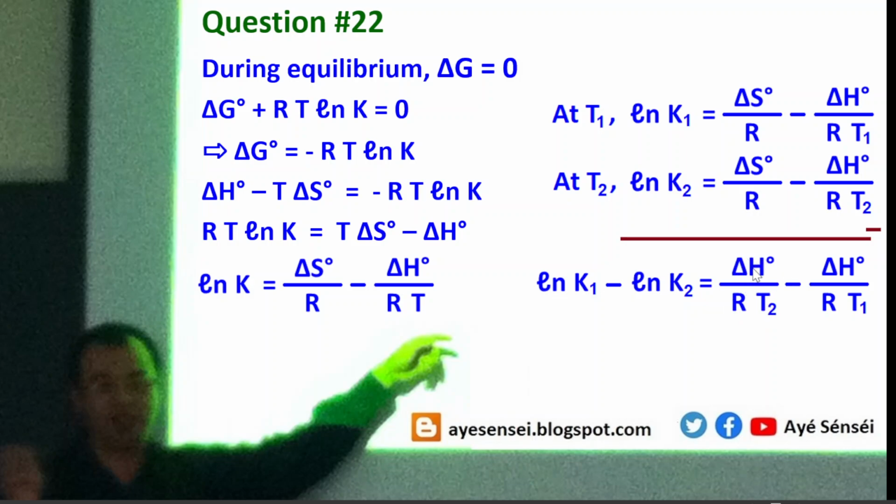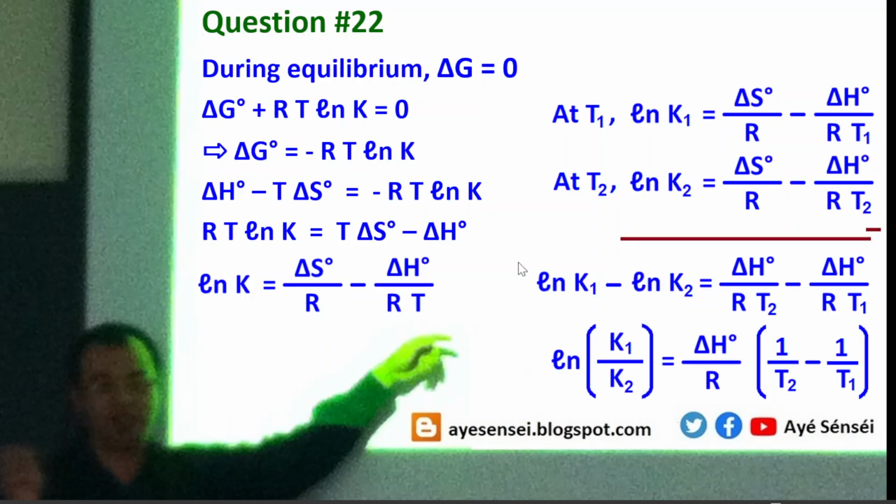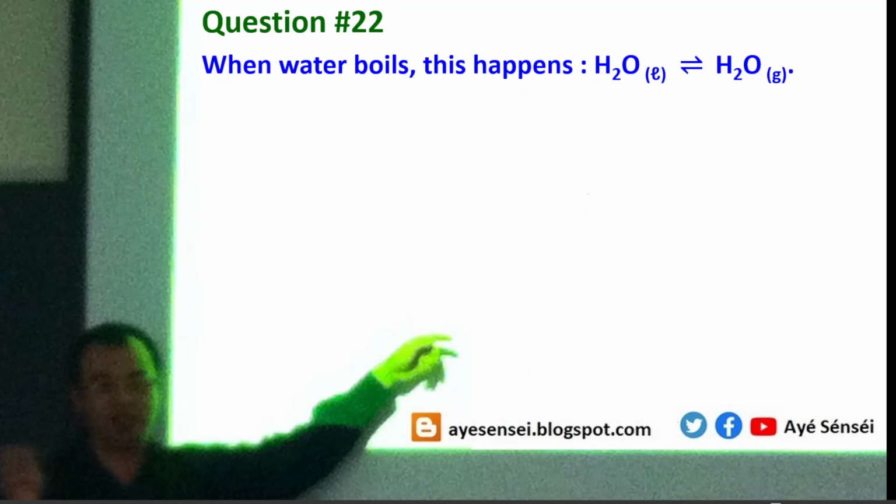Please pay attention that they have a common factor here, delta H over R, and then by applying the logarithmic property, we can get another correlation here. Okay, so let's save this correlation for later, and let's do another analysis.